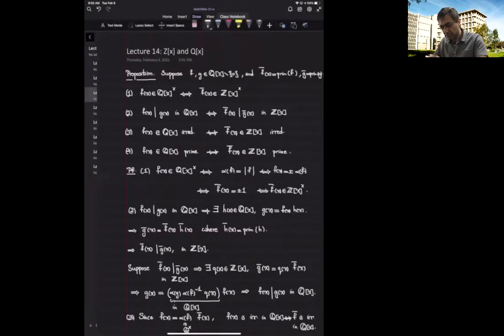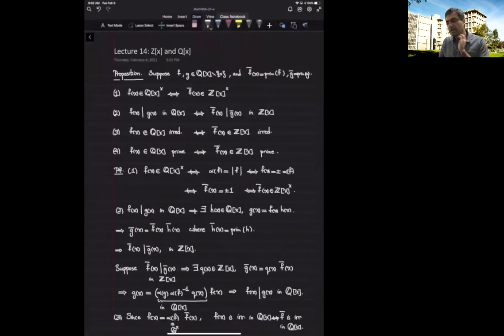So let's record some of these properties. The first thing is that whenever I give you a polynomial with rational coefficients, it is a unit in this ring if and only if its primitive form is a unit in Z[x]. Some of these statements I formulated in this way, instead of writing that we know the group of units of Z[x] is just plus minus 1, on purpose, because later we are going to generalize these statements for an arbitrary UFD instead of Z.